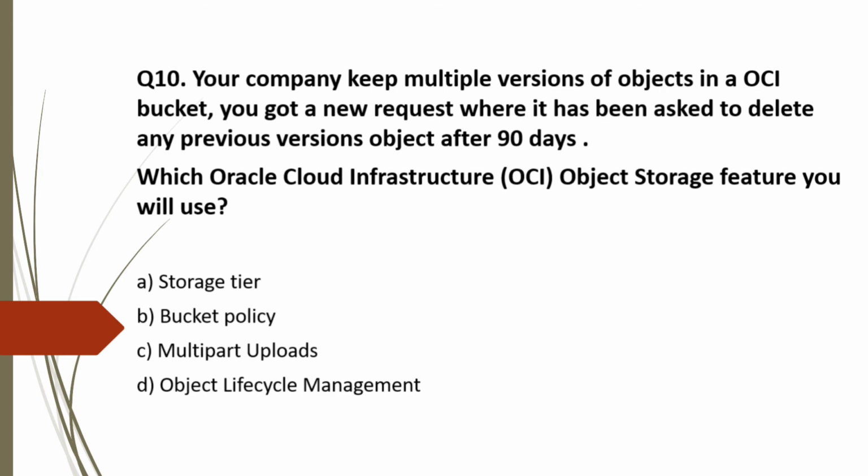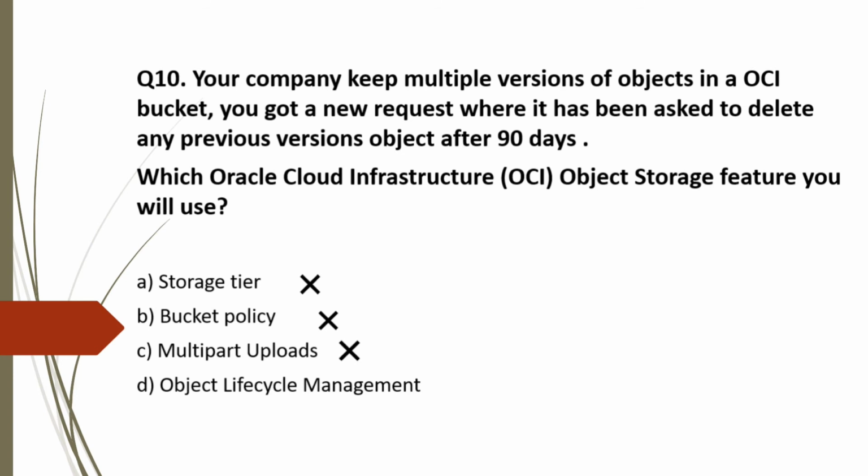Option A, storage tier. A storage tier is required when you upload the object. So this is incorrect. Next, option B, bucket policy. With this, you can restrict the access to the bucket, but it won't delete any object from your bucket. So this is also incorrect. Option C, multipart upload. This is required while uploading the object in a bucket. If your object size is high, then you can use this feature. But it won't help you in deleting the object. So this is also incorrect.